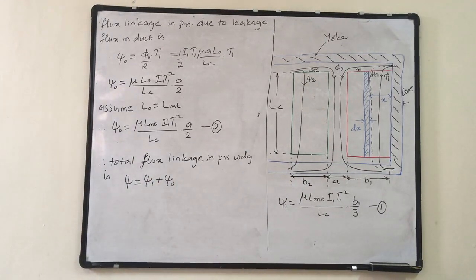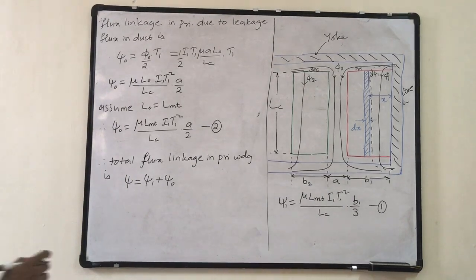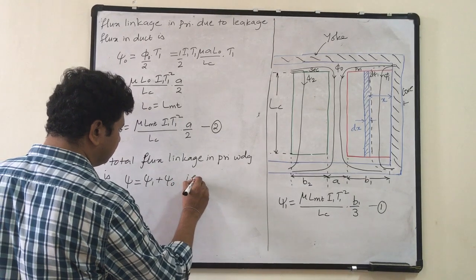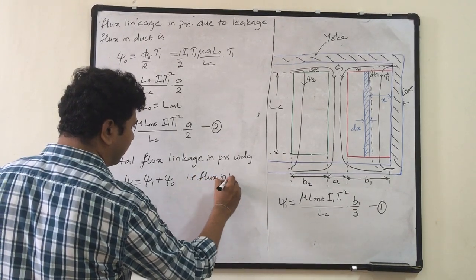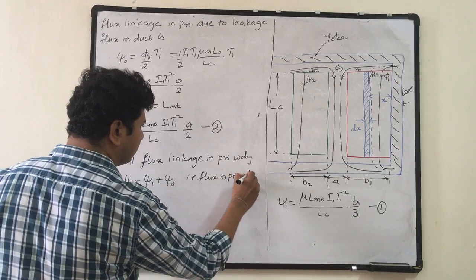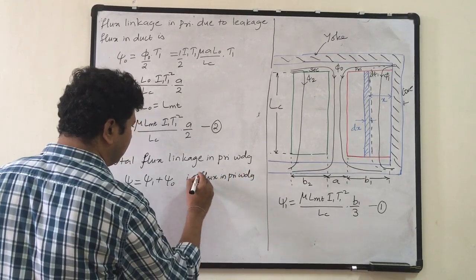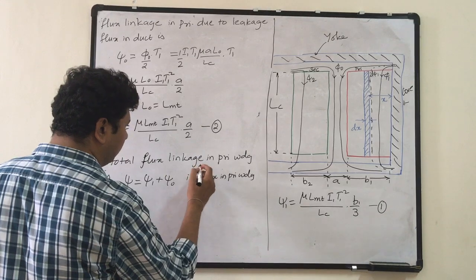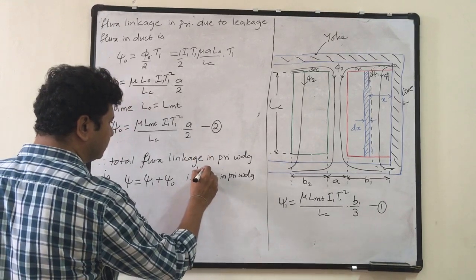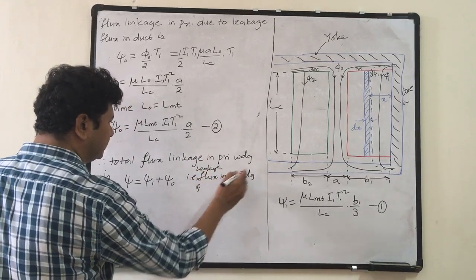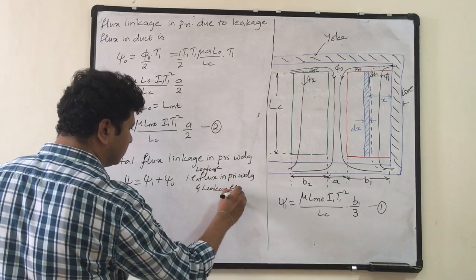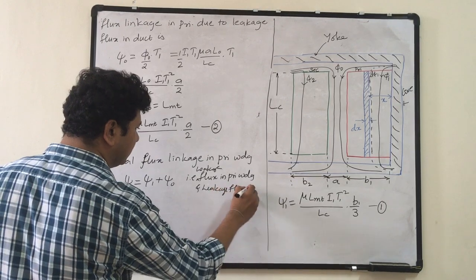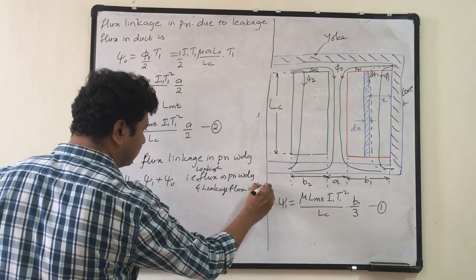That is the leakage flux in the primary winding and the leakage flux in the duct. All the fluxes I am talking about are leakage flux.